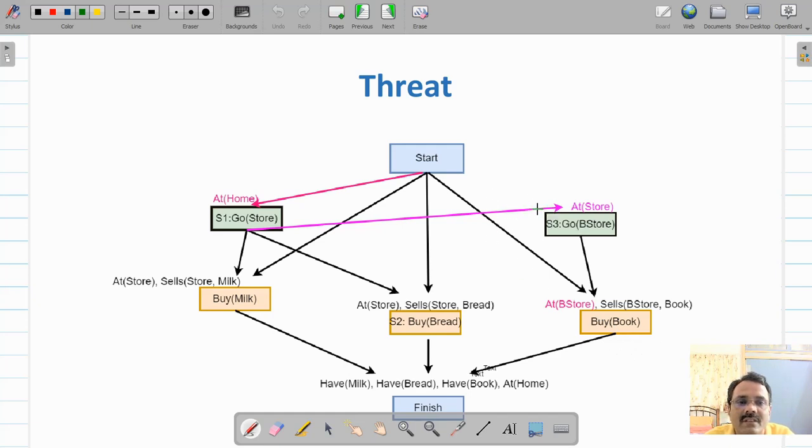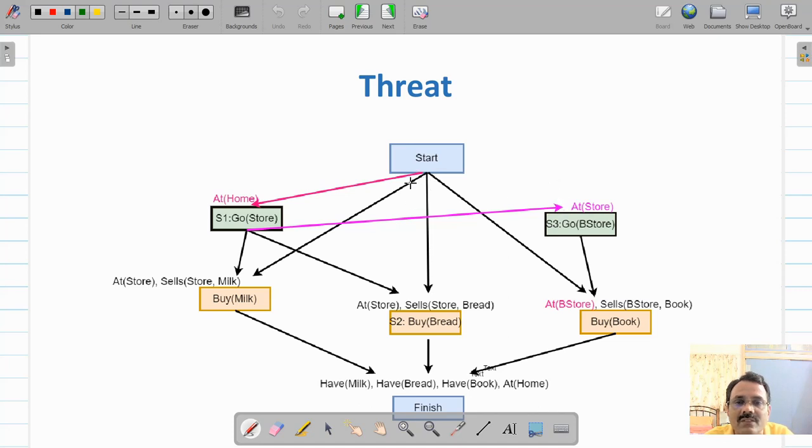So this is called clobbering, as we have said. For go store, the precondition required was at home, but this S1, that is go store, is making this at home false. So therefore this was clobbering. So that has resulted in a threat, and that has to be resolved.